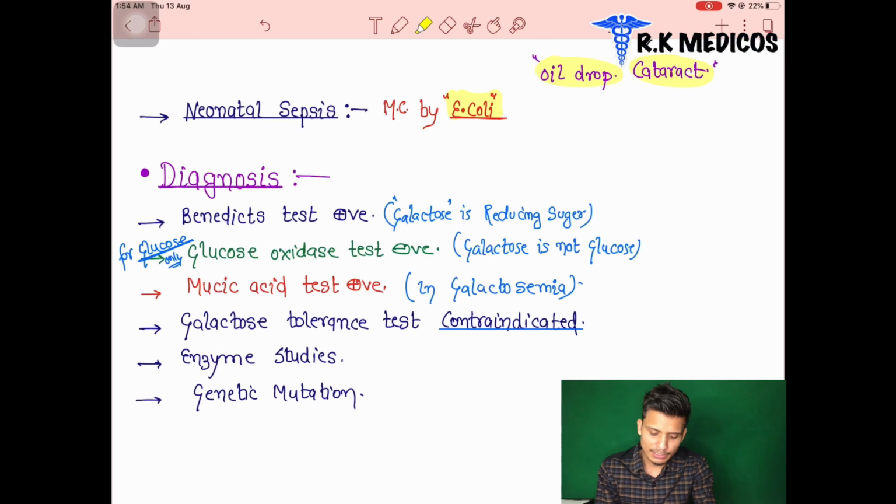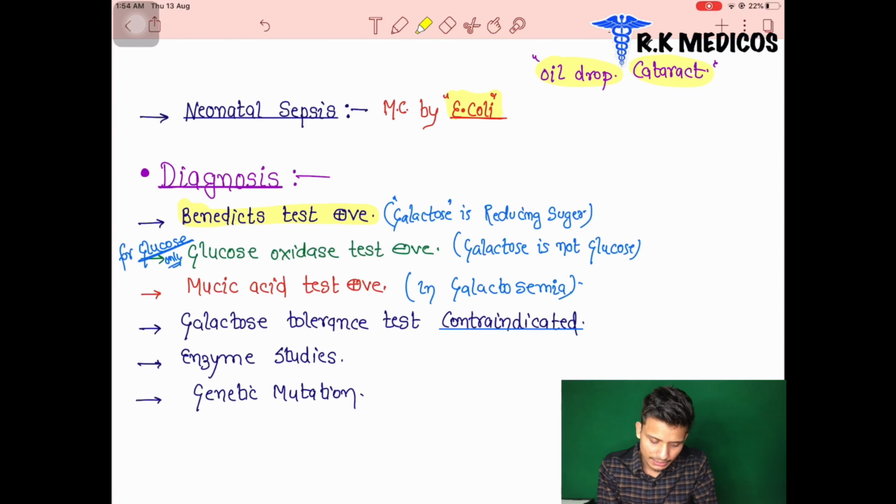We can see that the Benedict test is positive. The Benedict test is basically done for reducing sugars, and galactose is a reducing sugar. That's why the Benedict test is positive. The Benedict test is always done for reducing sugars only.